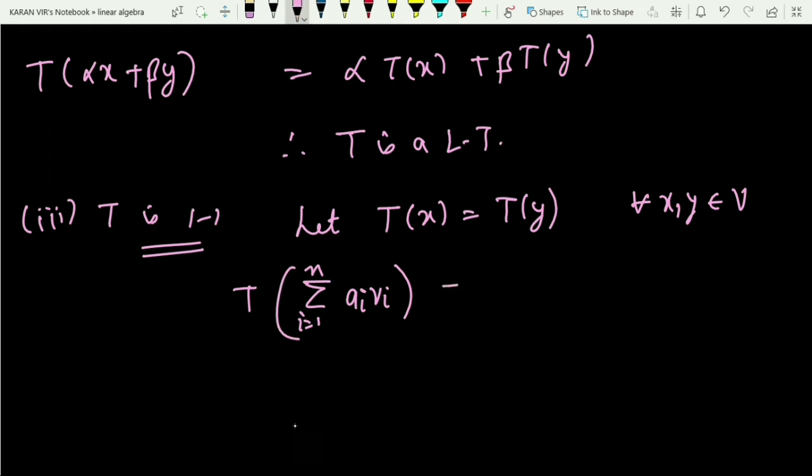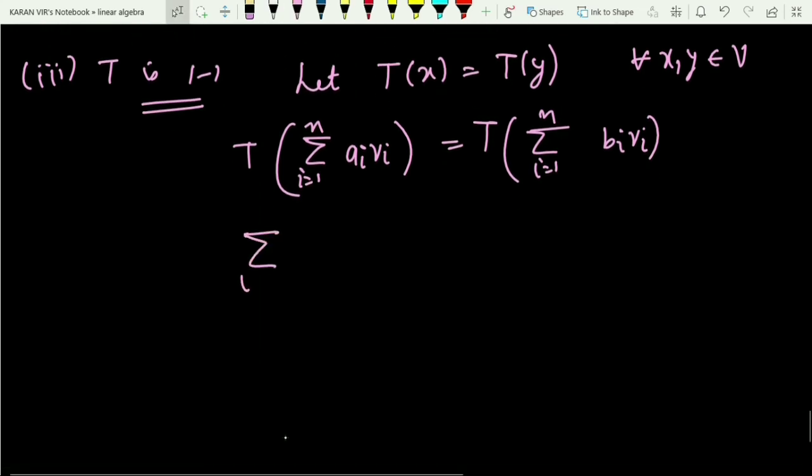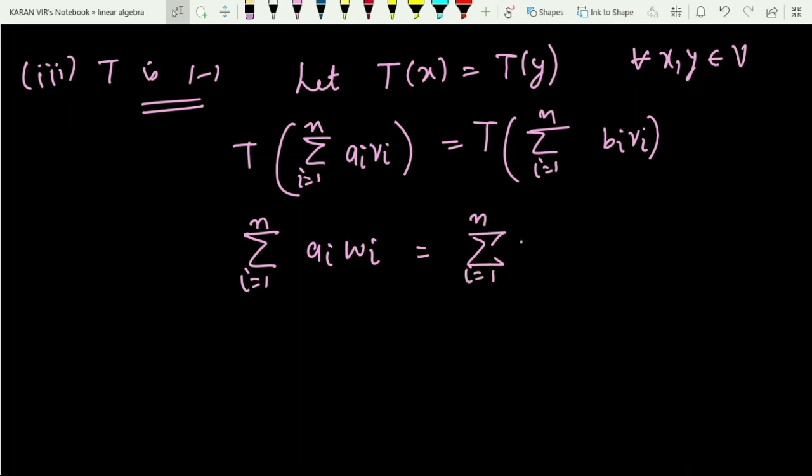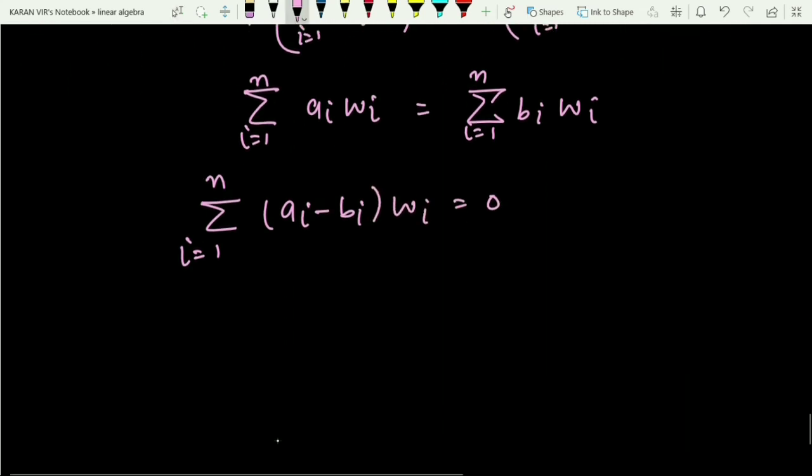Similarly, this is T of y. What is the value of y? That is summation i running from 1 to n bi into vi. Now apply the definition of a linear transformation. It will be summation i running from 1 to n ai into wi, and this thing is equal to summation i running from 1 to n bi into wi. So bring all the terms on one side. You can take summation to be common. It will be ai minus bi into wi equals 0. Fine with this? And now we already know this is scalar times w1 plus scalar times w2 and so on.